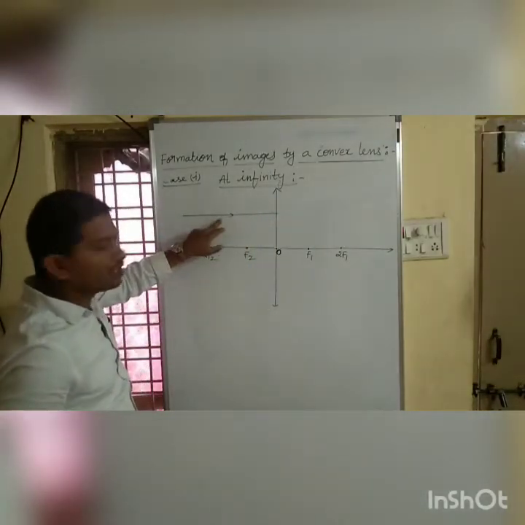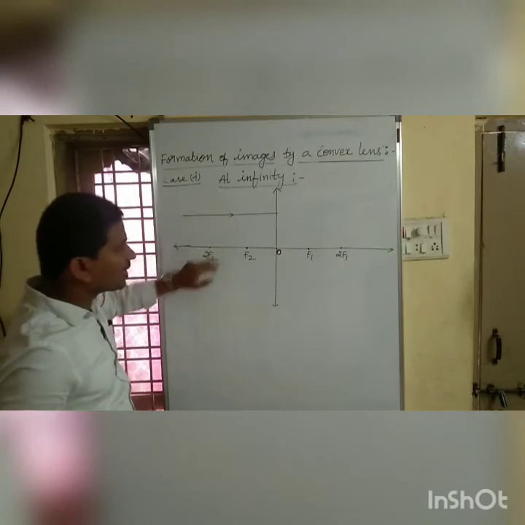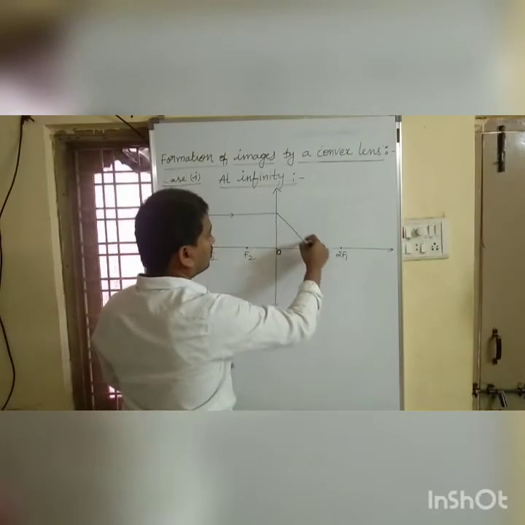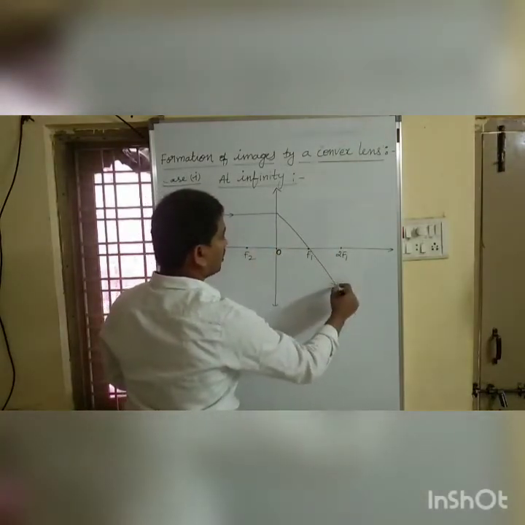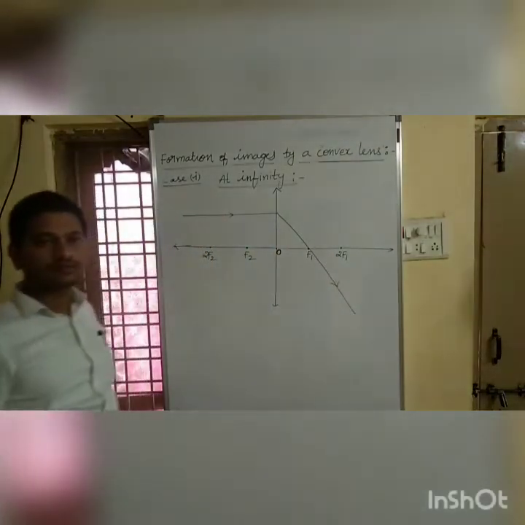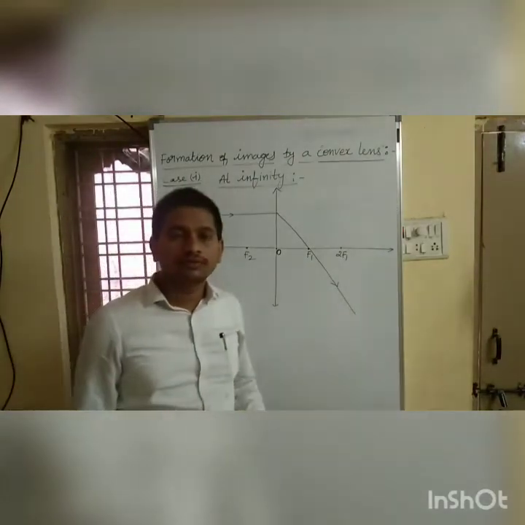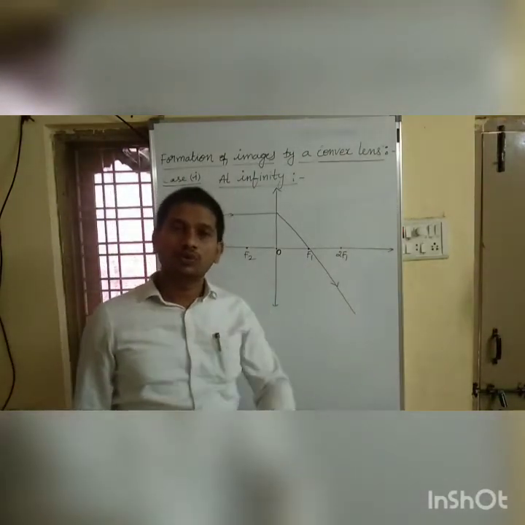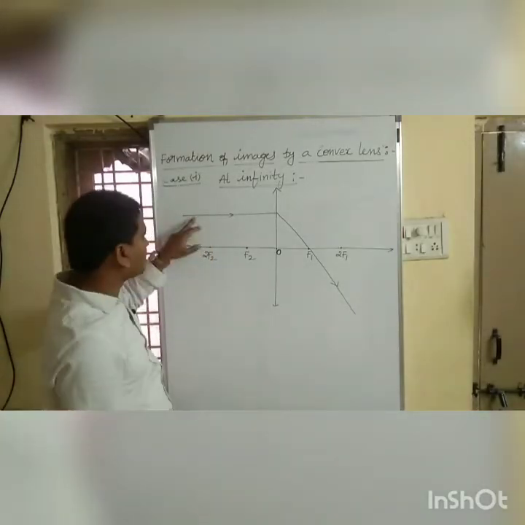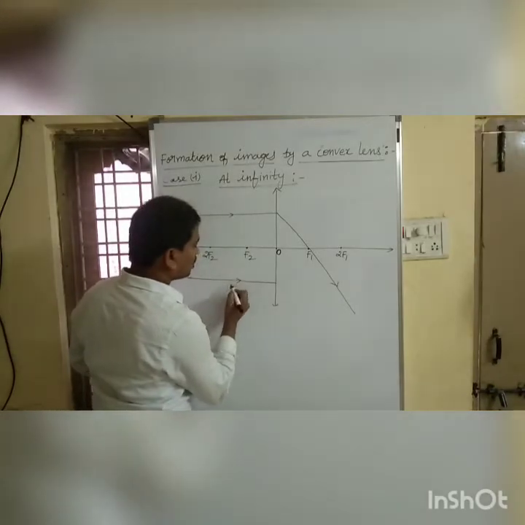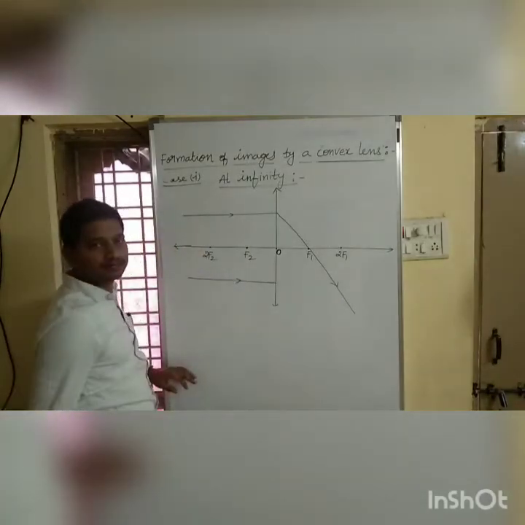This is our first ray which is parallel to the principal axis. After refraction, it must pass through the focus. To get an image of an object, we need minimum 2 light rays. This is our first light ray, and this is our second light ray, which is also parallel to the principal axis.